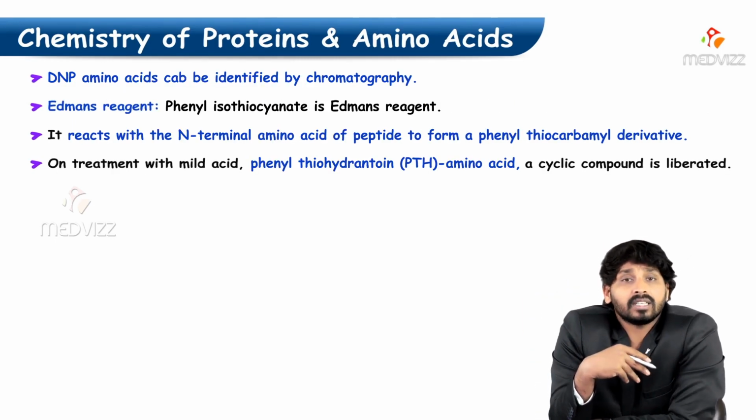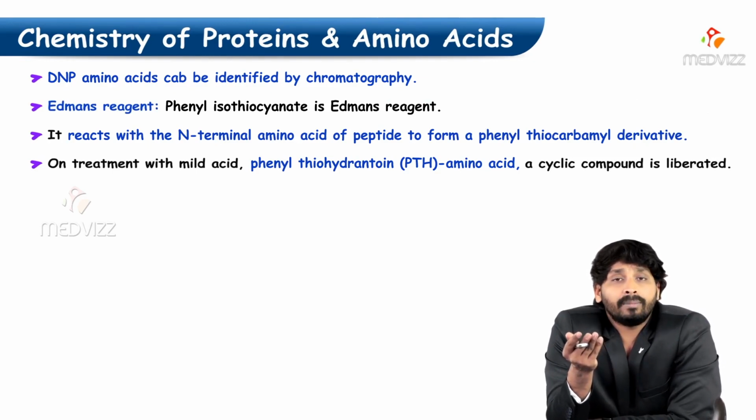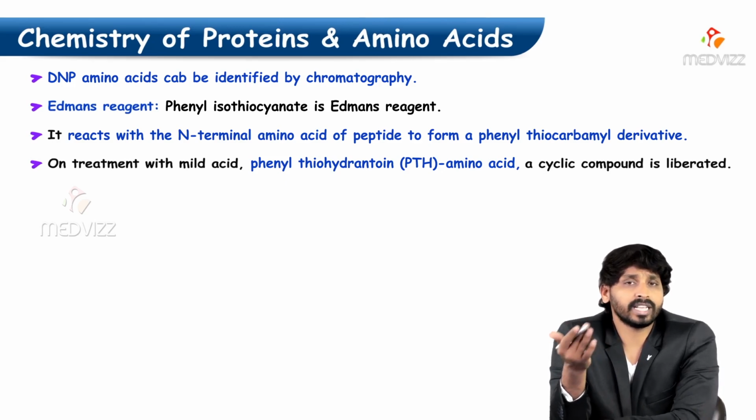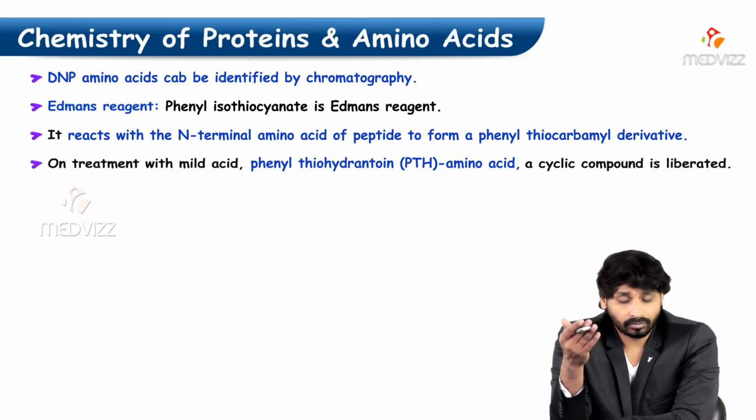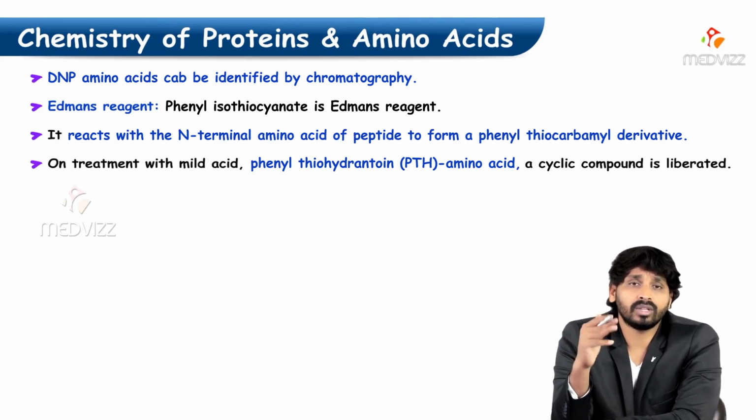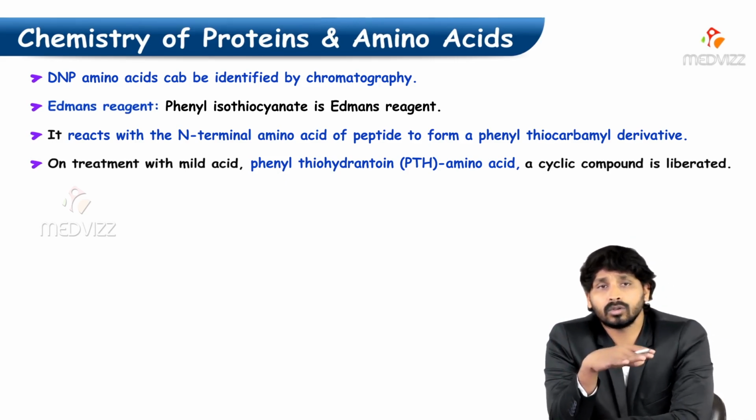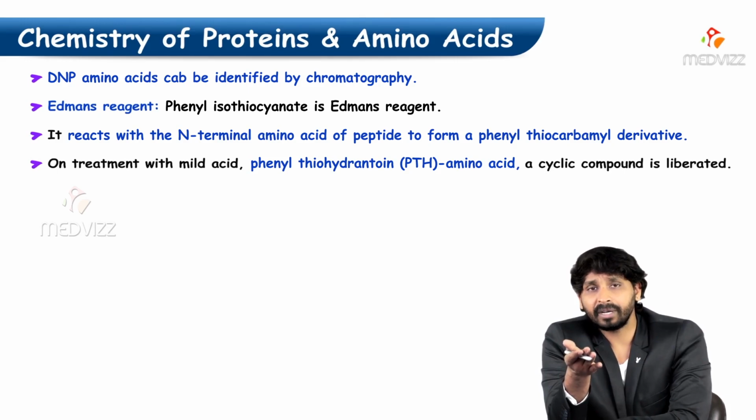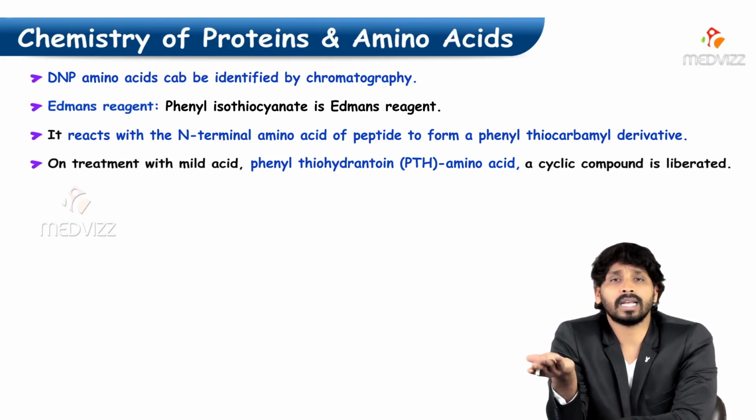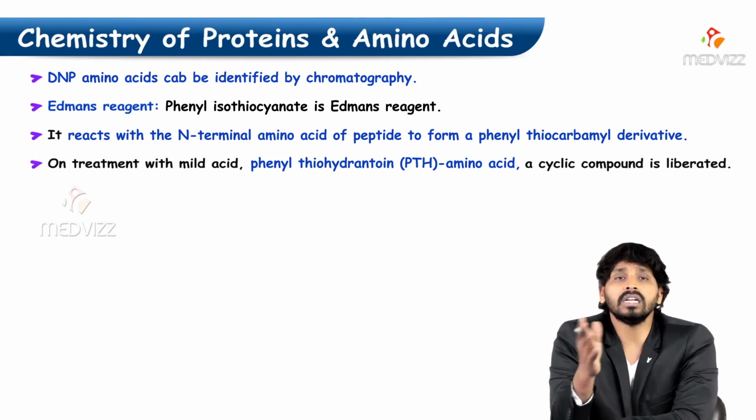DNP amino acids can be identified by chromatography. Different chromatography is based on their solubility: how soluble they are in a particular solution and how they travel. So after you get DNP amino acids, by performing chromatography you can assess which type of amino acid is present in the particular sequence.